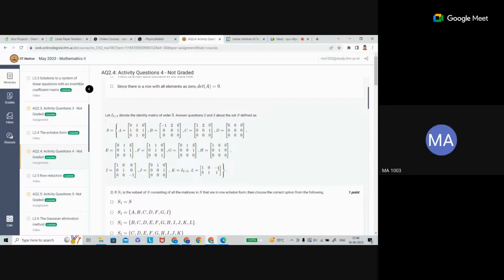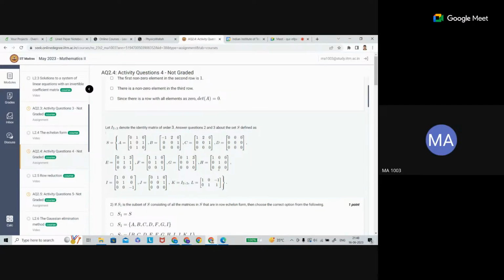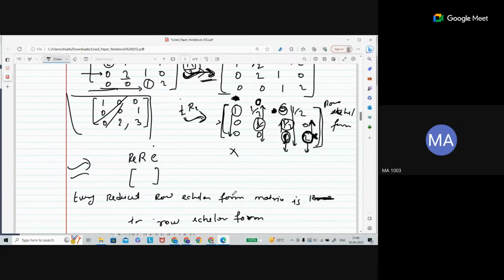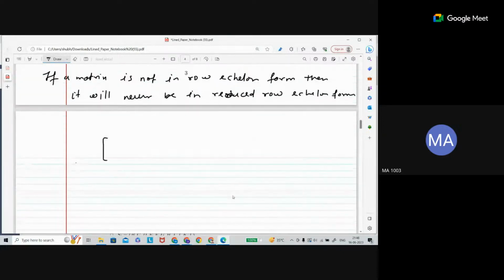Now let me tell you the independent and dependent variables here. This is simple; you can understand it in one word. Take this one, and let me write the same matrix here: 1 0 minus 1, 0 1 1.